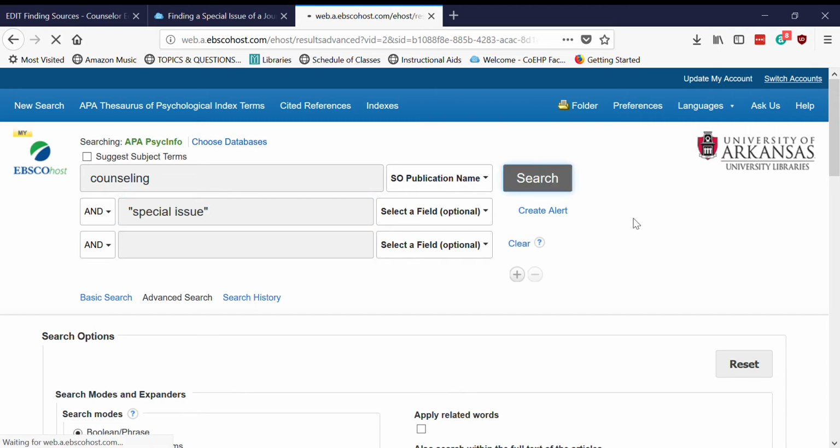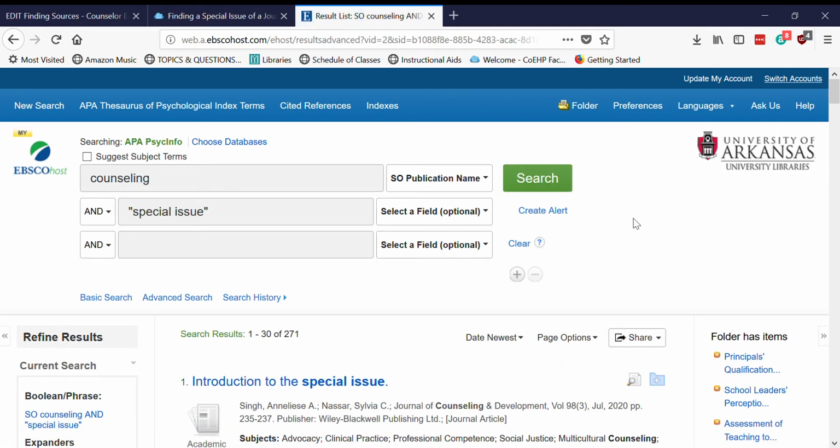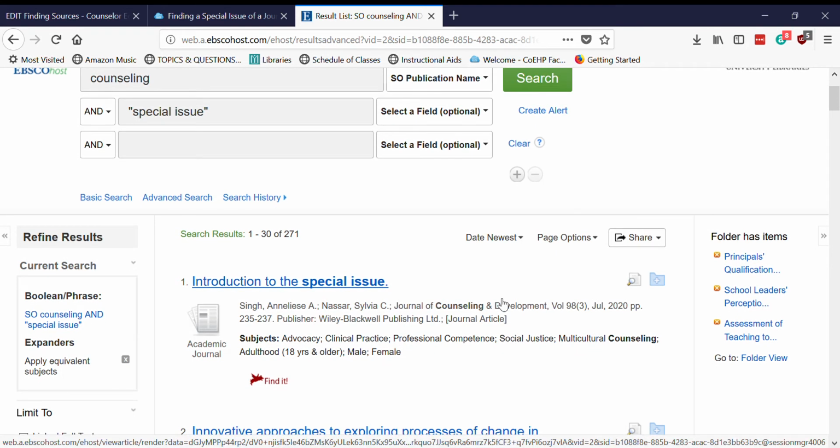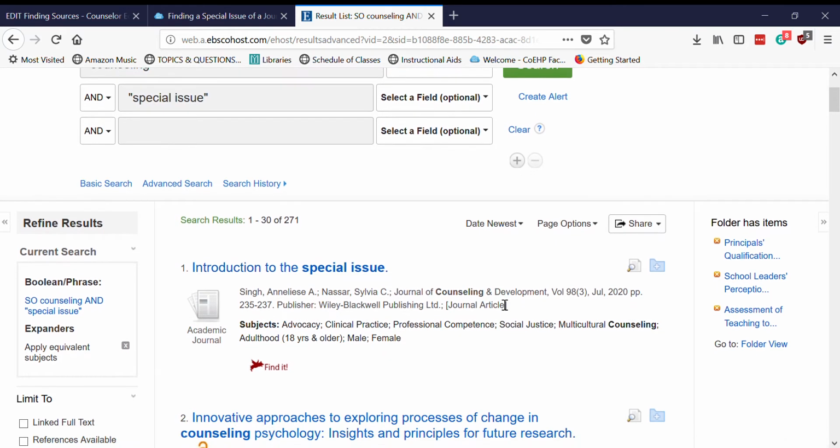Special issues aren't really categorized as such in our database, so we're just doing a workaround here to look for the words special issue in a journal that has the word counseling in it. This isn't perfect, but it's a good quick way to find what we want to find.